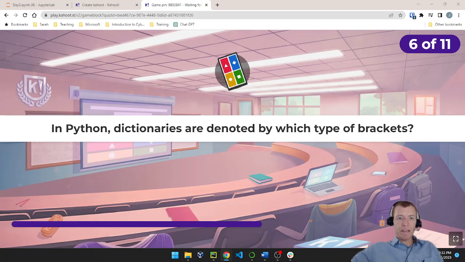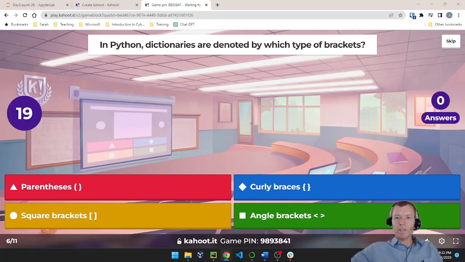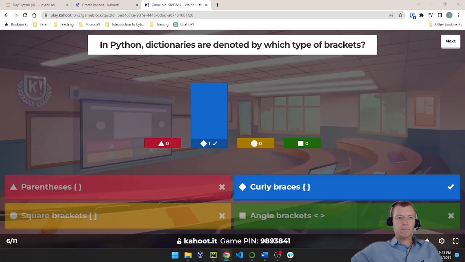Question number 6. In Python, dictionaries are denoted by which type of brackets? Are they denoted by parentheses, curly braces, square brackets, or angle brackets? How do we define dictionaries? All right, curly braces, how we define dictionaries. Parentheses is how we define tuples, and square brackets is how we define lists.